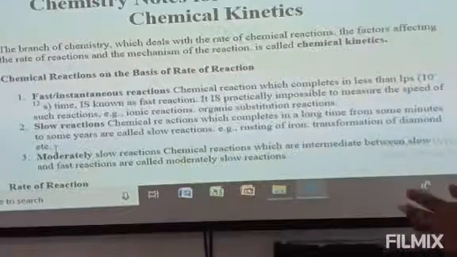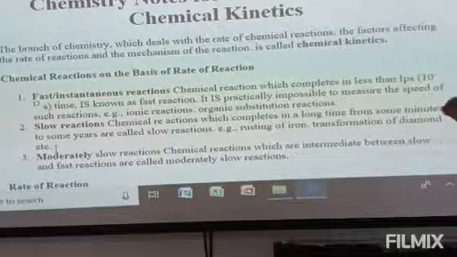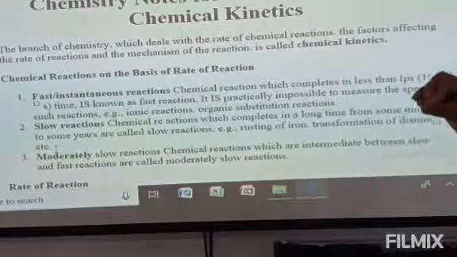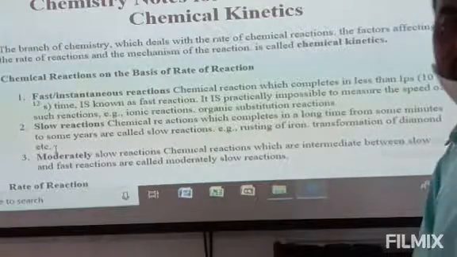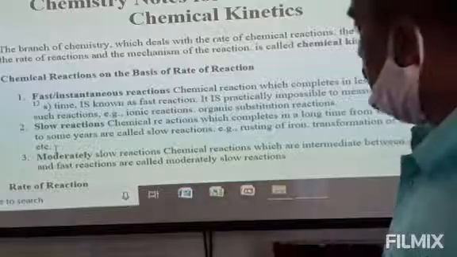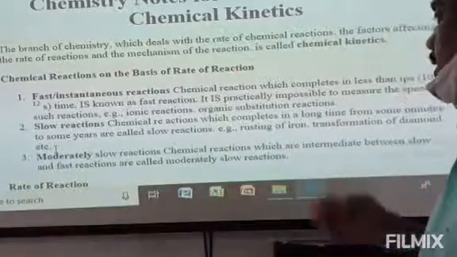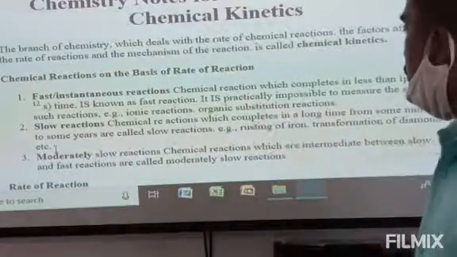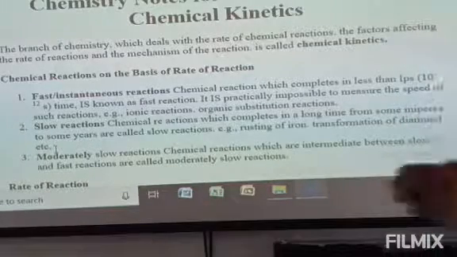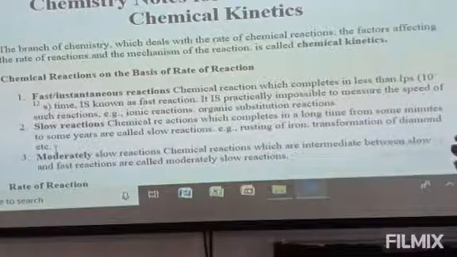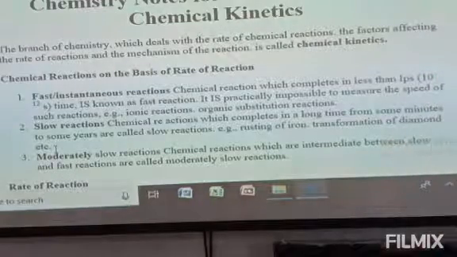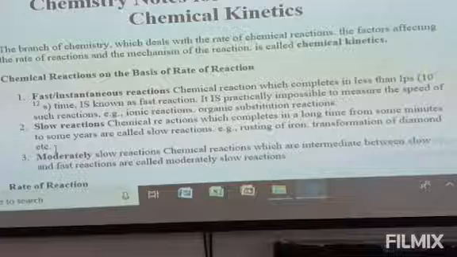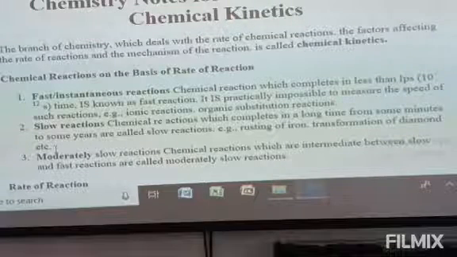So this is what we call the rate. What are the factors which can affect that rate? That is there, and how the reactions occur, how the reaction occurs to get the products, that is what we call the mechanism. So if we discuss the rate, the factors affecting the rate, and then the mechanism, then altogether that branch of science we call chemical kinetics.